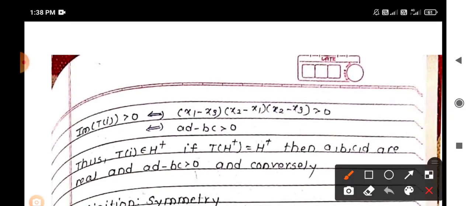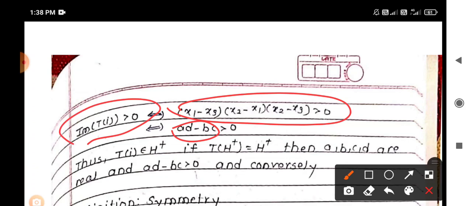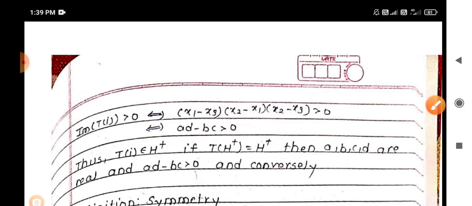This holds if and only if that term is greater than or equal to 0, but that term is nothing but ad minus bc. So the imaginary part of T of i is strictly greater than 0 if and only if ad minus bc is strictly greater than 0. So T of i belongs to H plus if and only if T of H plus maps to H plus. So the result is proved. So under any Mobius transformation, an upper half plane maps to an upper half plane if a, b, c, d are real numbers and ad minus bc is strictly greater than 0.